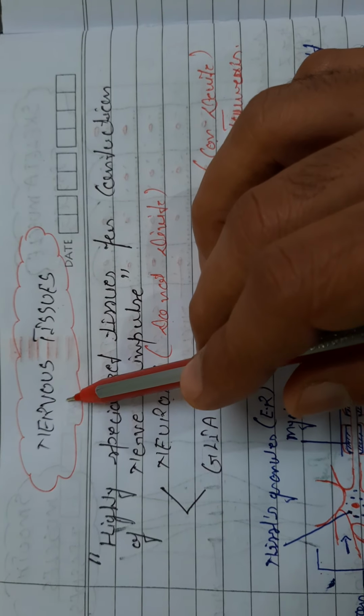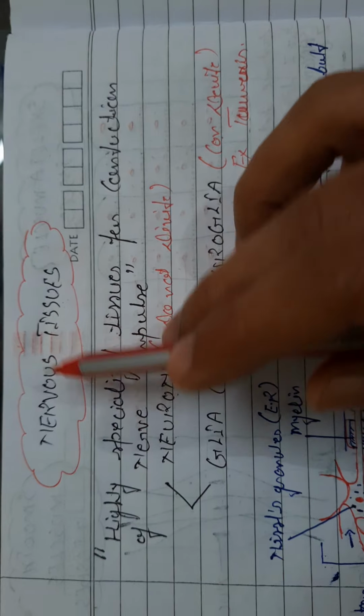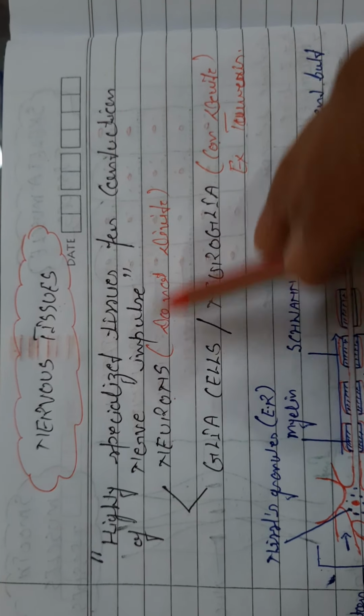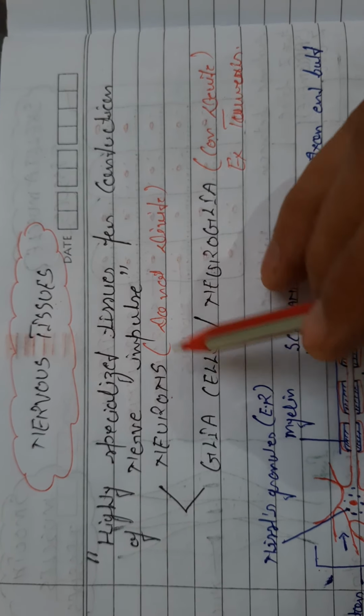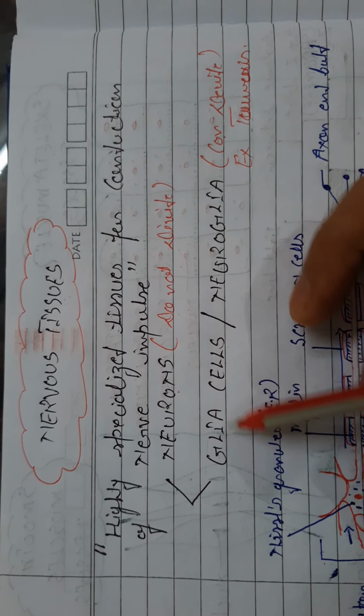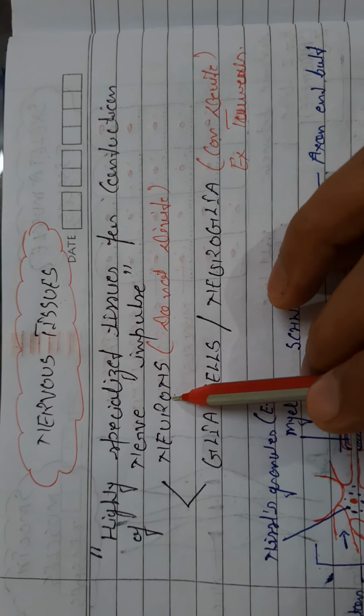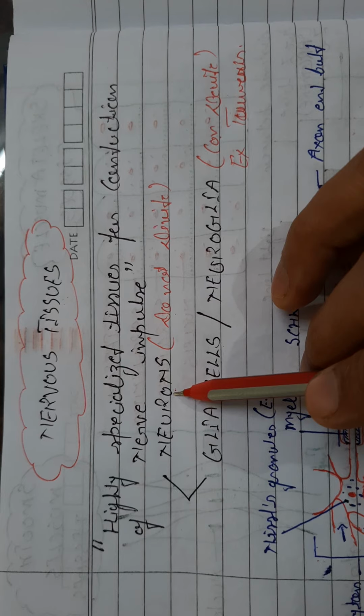Hello dear students, today we'll talk about nervous tissues. Nervous tissues are highly specialized tissues for conduction of nerve impulses. Basically they are found in two categories, neurons and glia cells. Neurons have no tendency of division.